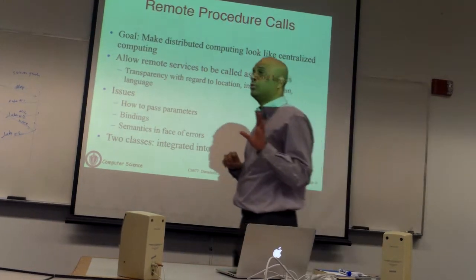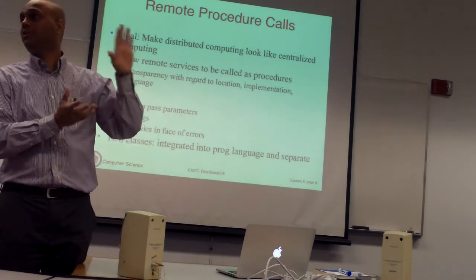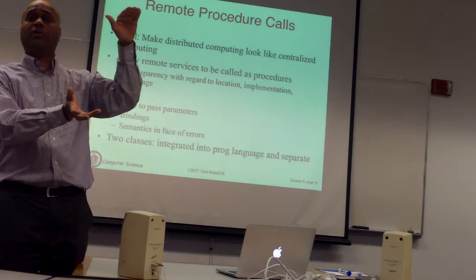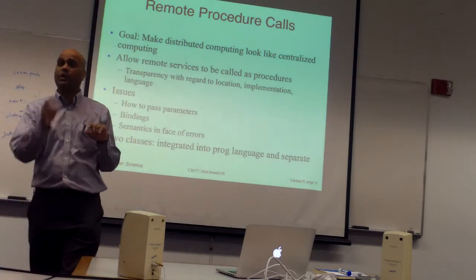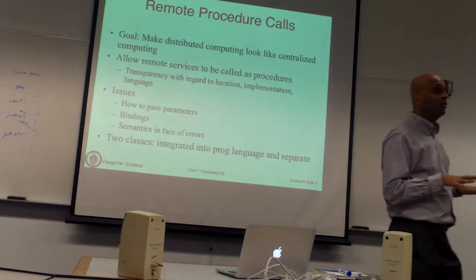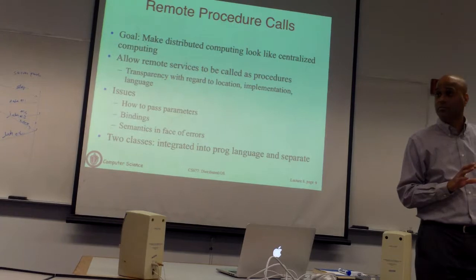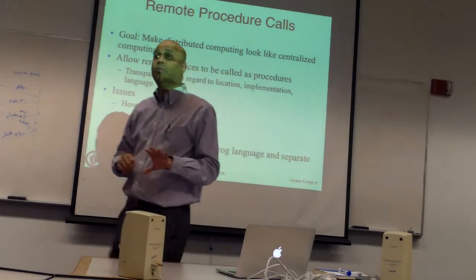And the functions could be, here are some 3 functions, functions that call functions in the centralized program. That's what you do. If you have a centralized program, you don't write everything in one large main function. You will have smaller procedures, and one procedure calls another procedure. And we all know how to write code in this fashion. Okay? So now you basically extend the same scenario to a distributed application.